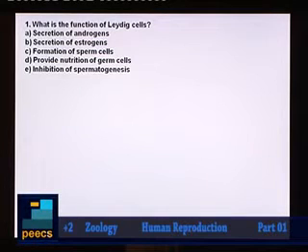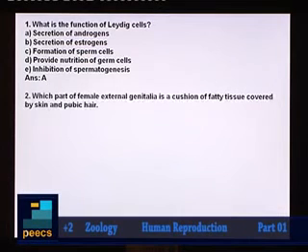You know, Leydig cells are found in the interstitial space of seminiferous tubules, and you know their function. They are involved in formation and secretion of androgens. So the correct answer for this question will be option A. What about other options? Secretion of estrogens, that is actually done by the Graafian follicles.